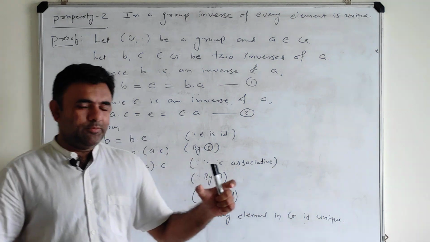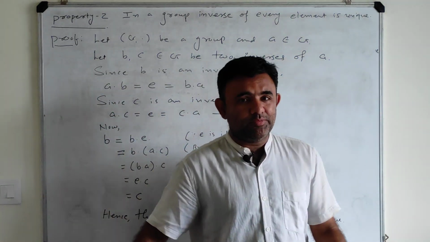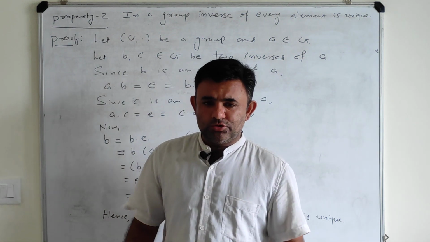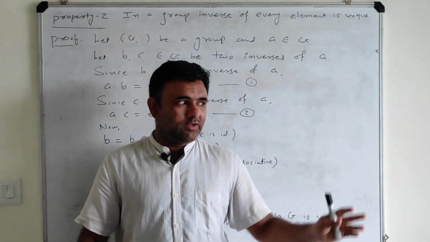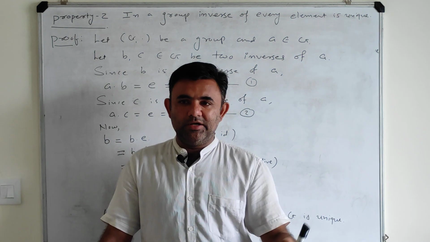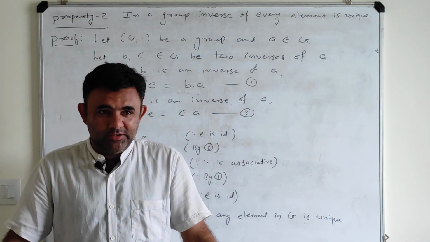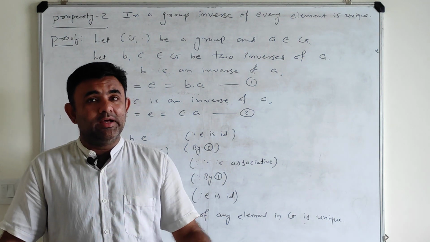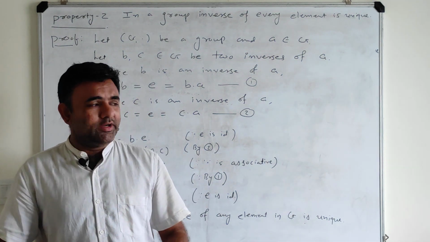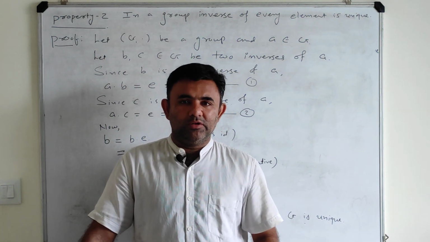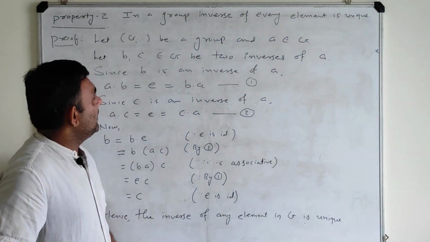So in property 1 we proved the uniqueness of identity. In property 2 we have proved the uniqueness of inverse. So whenever we discuss group theory and come to the word identity or inverse of an element, we use the words the identity, the inverse. Why? Because they are unique. Once some quantities are unique, then we use the word the.